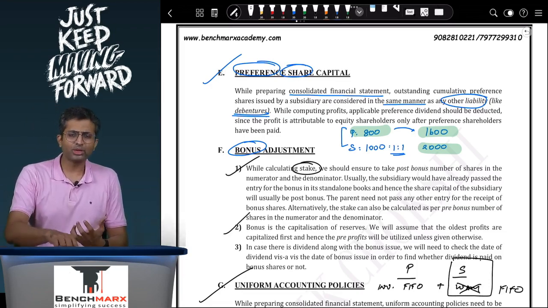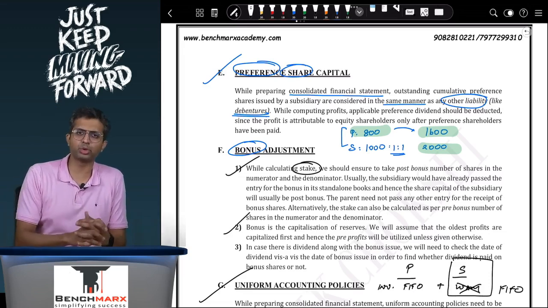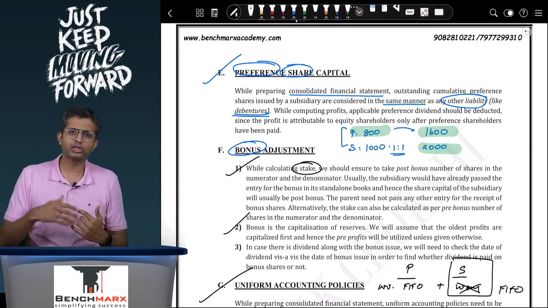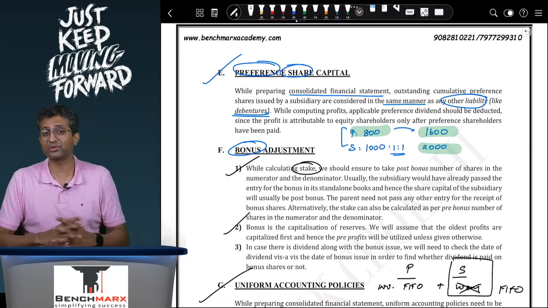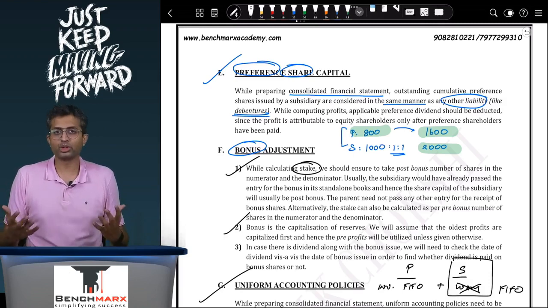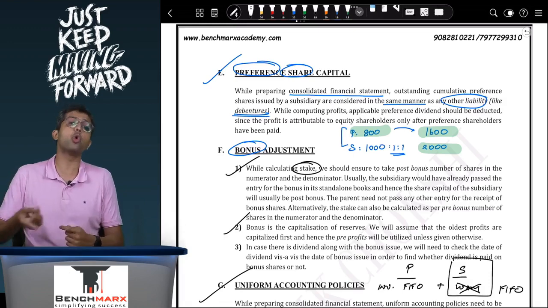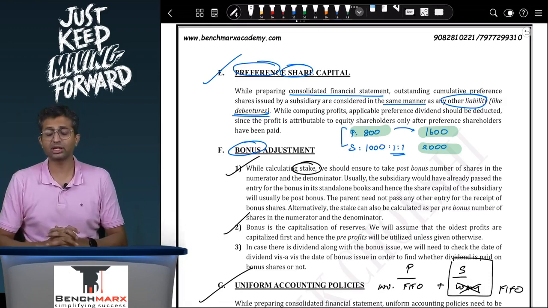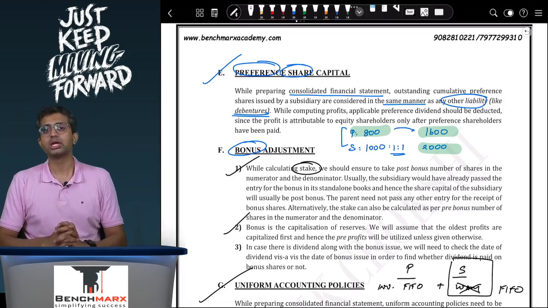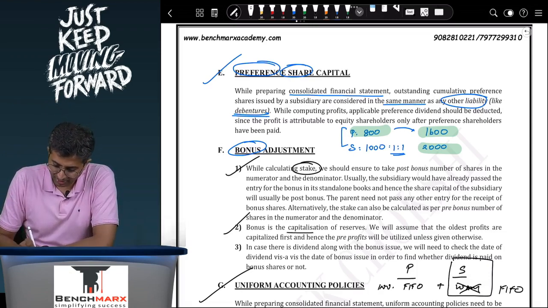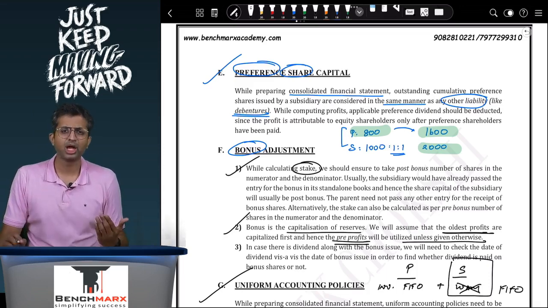Secondly, bonus is also like an appropriation. Like dividend is an appropriation, we have to figure out whether dividend is paid out of pre-profits or post-profits. Dividend, we typically assume the dividend of a particular year is paid out of the profits of that year. However, for bonus, we don't know whether that is paid out of pre-profits or post-profits. Typically, we assume that the oldest profits are capitalized first, and unless given otherwise, we assume that the bonus is paid out of pre-acquisition profits. So bonus is basically capitalization of reserves.